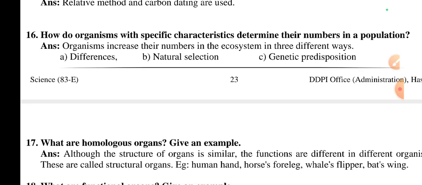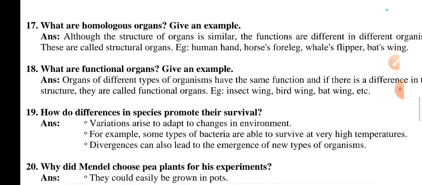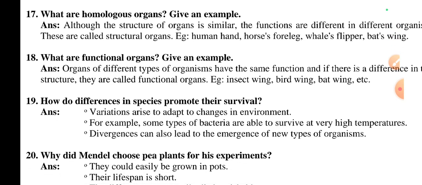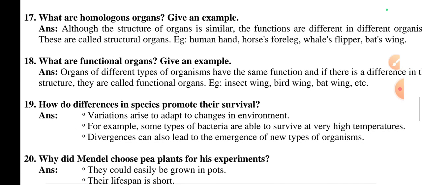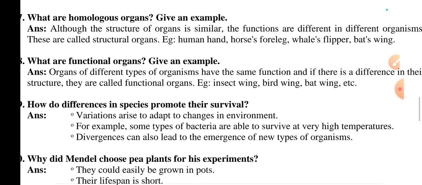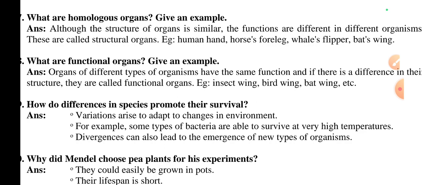How do organisms with specific characteristics determine their number in a population? Organisms increase their number in the ecosystem in three different ways. First one, variations. Second one, natural selection. Third one, genetic drift. What are homologous organs? Give examples. Although the structure of organs is similar, the functions are different in different organisms. These are called homologous organs. Examples: human hand, horse foreleg, whale's flipper, bat's wing.